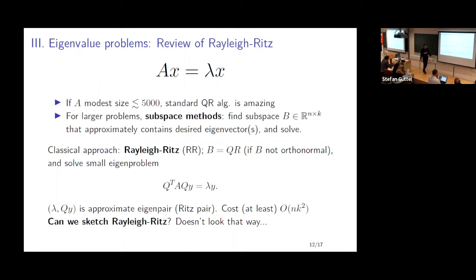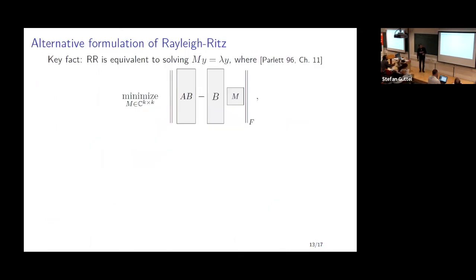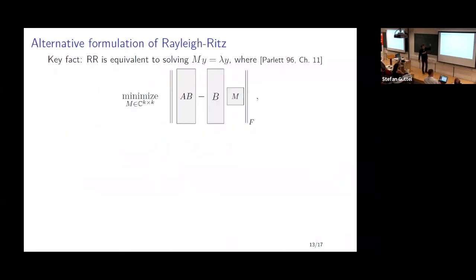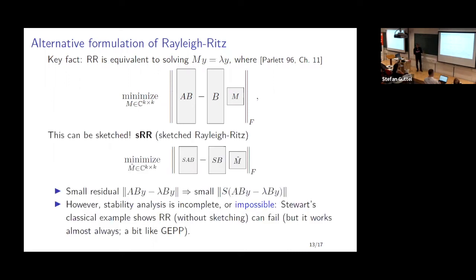Our question was, can we use sketching to speed up the process? If you just look at this, it's not obvious how to use sketching to improve the speed. We basically rely on another classical result by Beresford Parlett, who describes a nice way of looking at Rayleigh-Ritz differently. You can understand Rayleigh-Ritz as saying you solve this least squares problem with respect to M, which is a square matrix, and then solve the eigenvalue problem with respect to M. That can be shown to be equivalent to Rayleigh-Ritz.